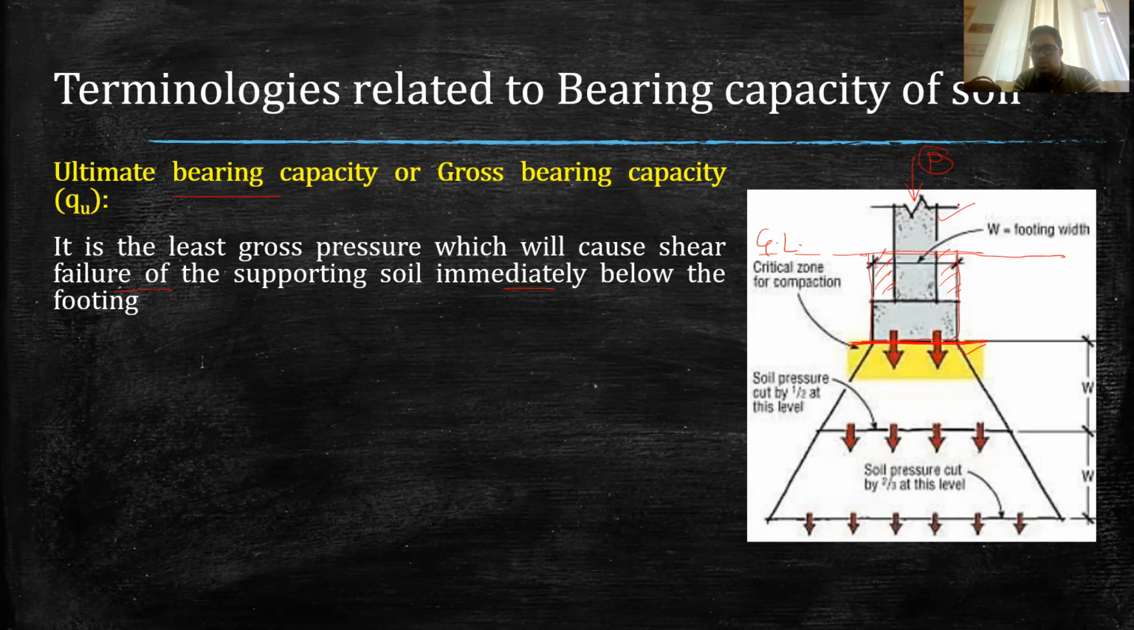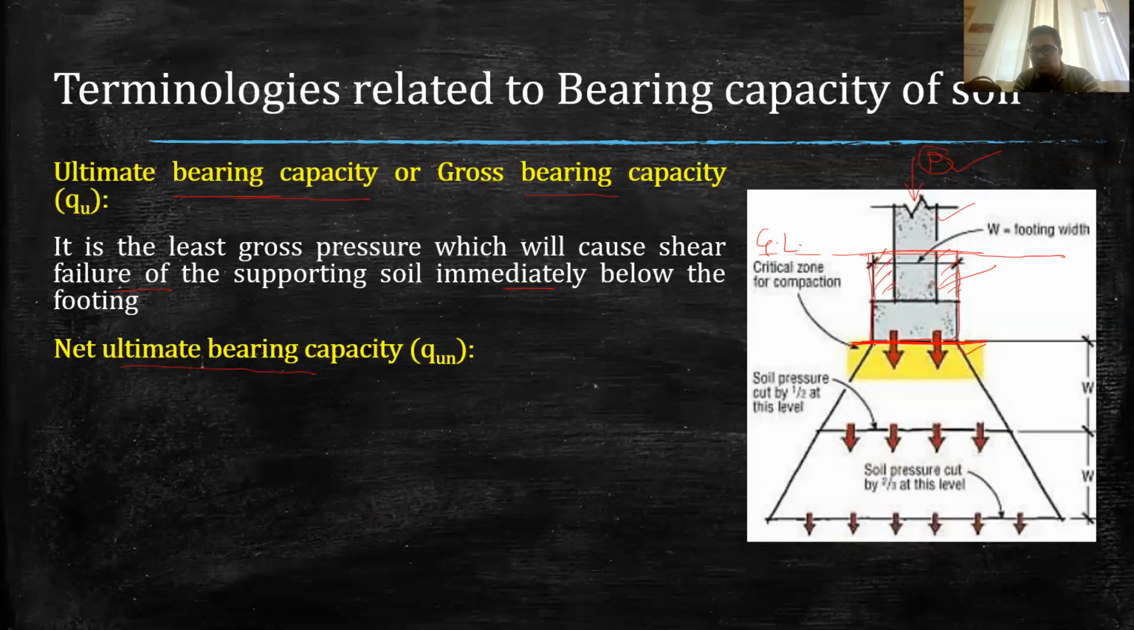So the total pressure, this total force which will cause the shear failure, will be known as the ultimate bearing capacity of the soil. Similarly, the second term that is also used in bearing capacity is the net ultimate bearing capacity. In the gross bearing capacity, we have included this external load and the self weight of this portion also. Now, to calculate the net ultimate bearing capacity, generally what we do is we deduct this part, which is called the overburden pressure also.